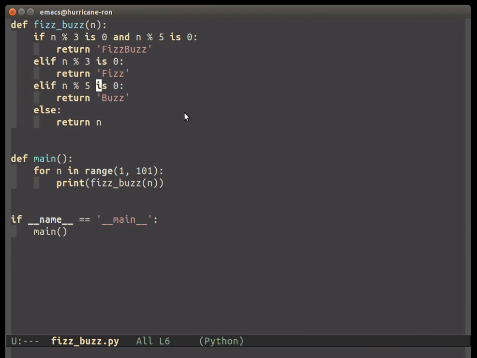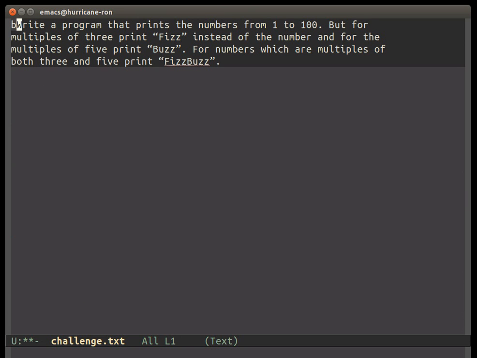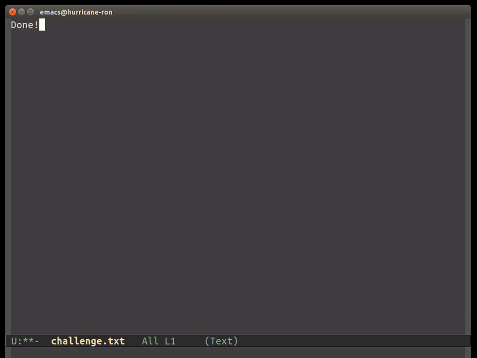Okay, so what did we learn? The FizzBuzz challenge is kind of uninteresting, but it's a good way, if you're learning a new language, to whet your appetite for it. It exercises the basics. You got a little bit of math, you got the modulus. You should probably learn to do that in any language you're learning. And we also pulled it out into a unit test, so we didn't hard code the number here. And there you go. So I think this challenge is done.